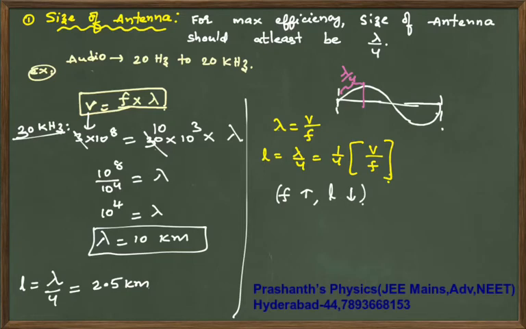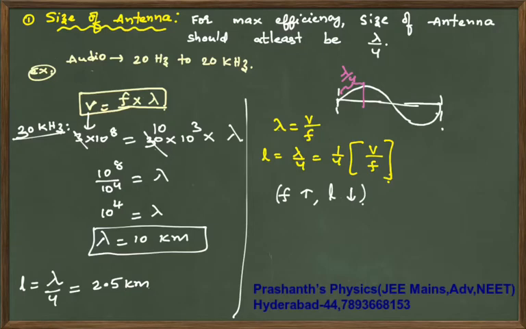So now you must have understood very clearly that for less length of antenna, you need more frequency.